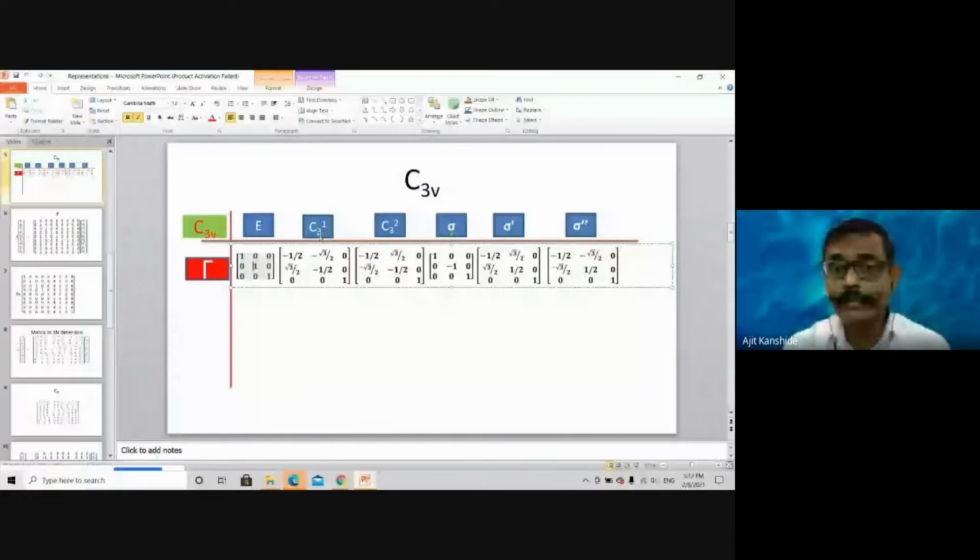Now see the C31 operation. The first element is minus half of this matrix and minus half of the other matrix, means A11 for the other matrix, because the m and n values I have to keep constant. So minus half into minus half means the square of that. What is the answer? 1/4.